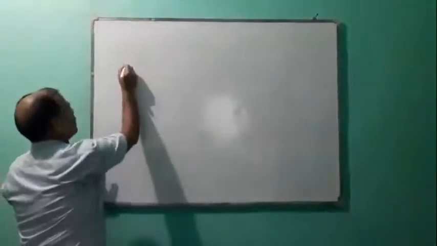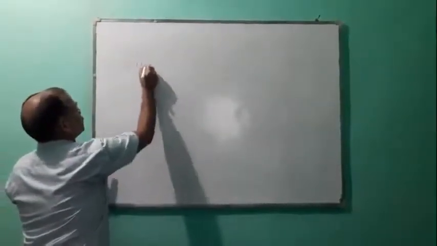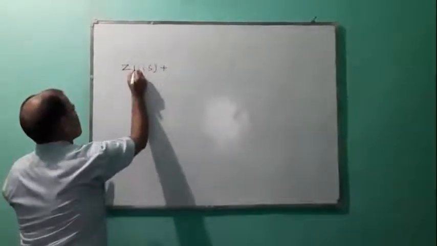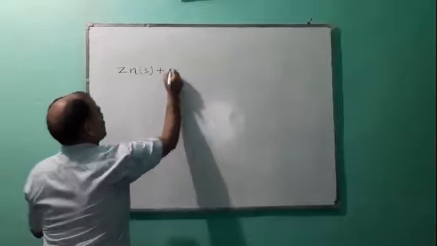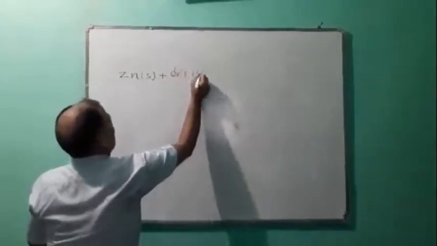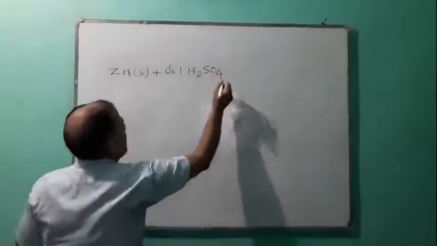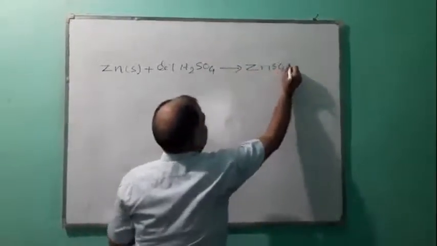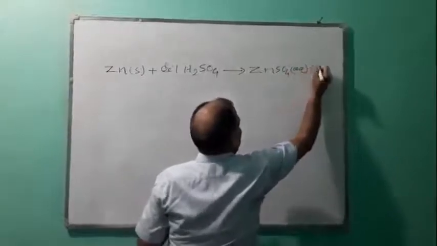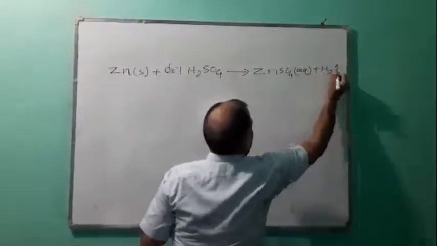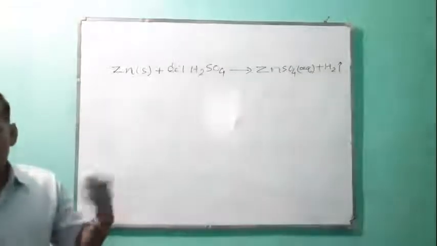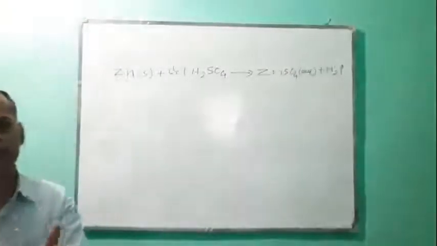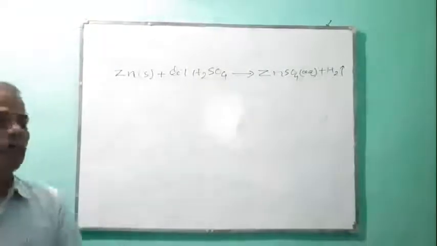As for example, Zn solid plus dilute H2SO4 forms ZnSO4 aqueous plus H2 gas. So evolution of gas is one of the characteristics of a chemical reaction.